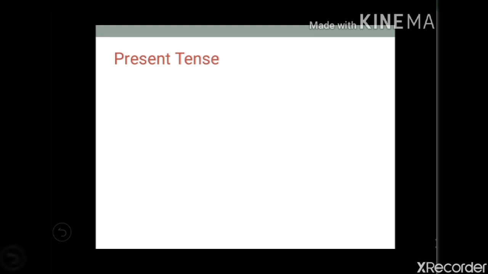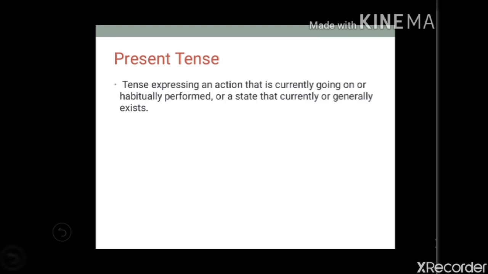Now, we are going to see present tense in this video. The definition of present tense is a tense expressing an action that is currently going on or habitually performed, or a state that currently or generally exists. So, the action which is going on, that we express through the verb, is called present tense. An example is: I am playing football.